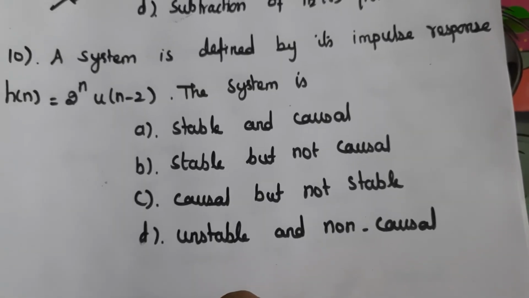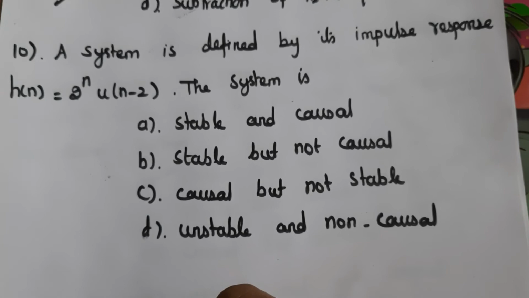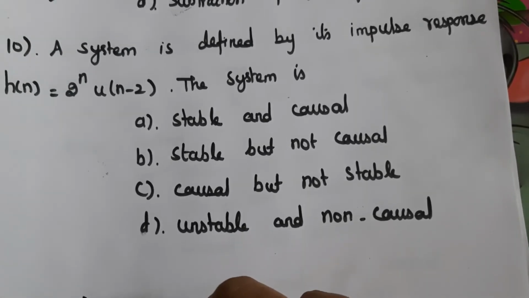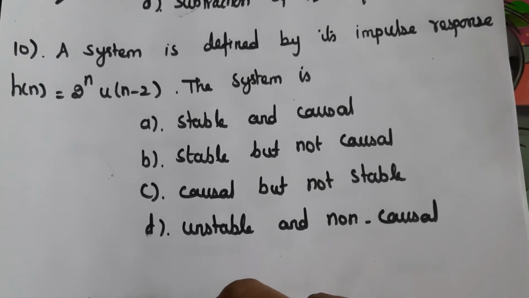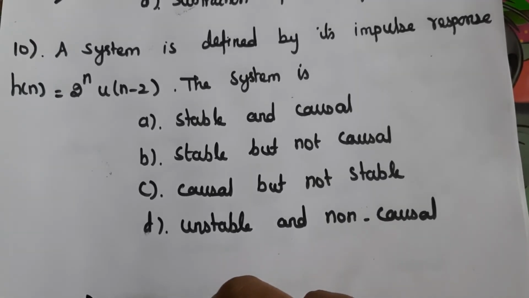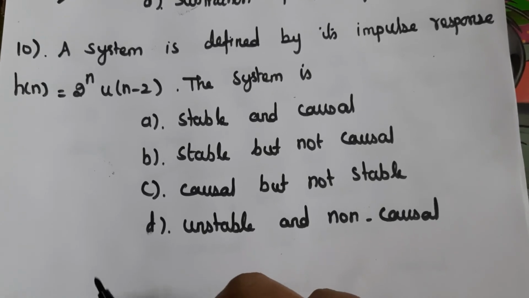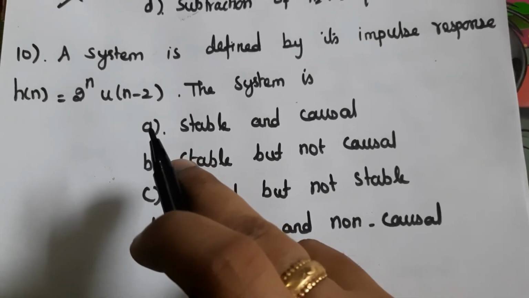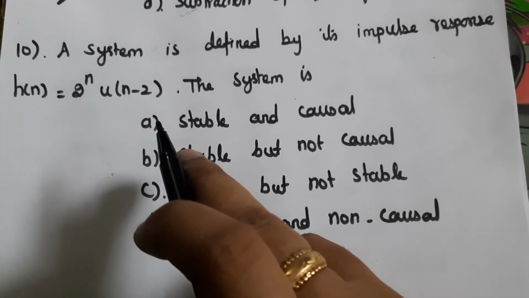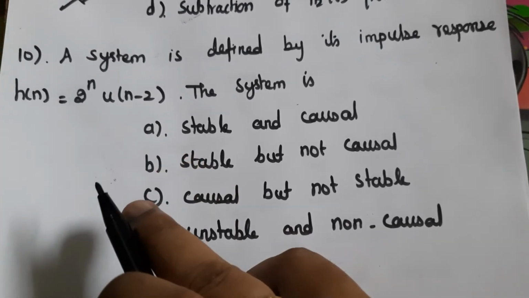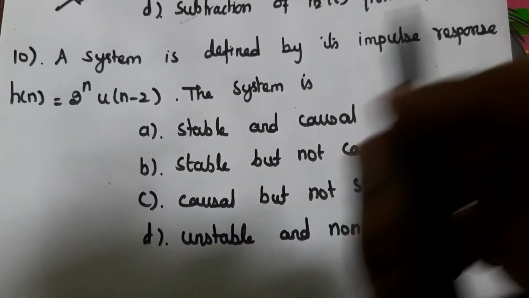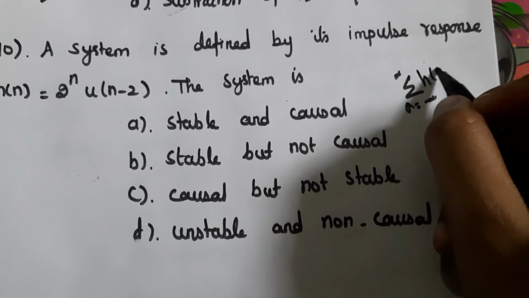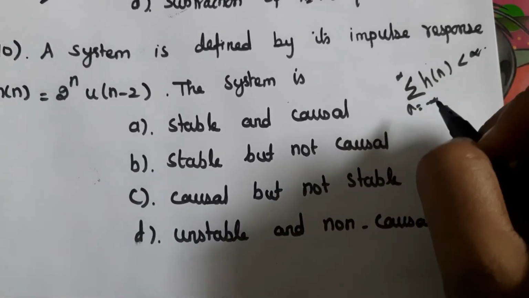Tenth question, a system is defined by its impulse response h of n is equal to 2 power n into u of n minus 2. The system is. This h of n is equal to 2 power n into u of n minus 2. So the h of n value does not depend on future value, so this is a causal system. But for considering stable, the summation of n from minus infinity to infinity of h of n must be less than infinity.